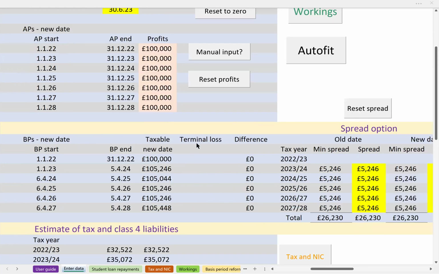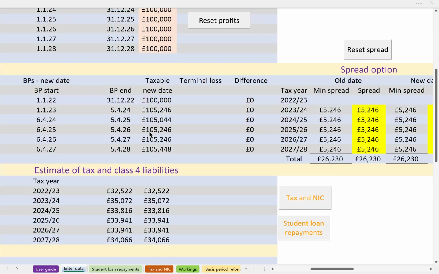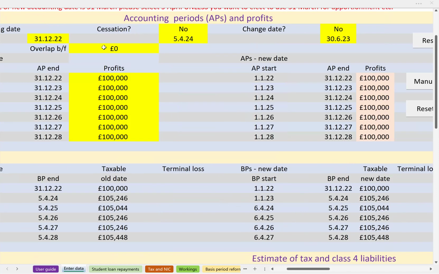And in cash flow terms, the estimate of the tax and class 4 liabilities is down here. Well, a taxpayer who would have been used to paying 33,000 ends up with 35,000 in 23-24, drops again in 24-25. But generally speaking, and this will be because of changes in tax rates, we do have an increase in the anticipated tax cash flows.